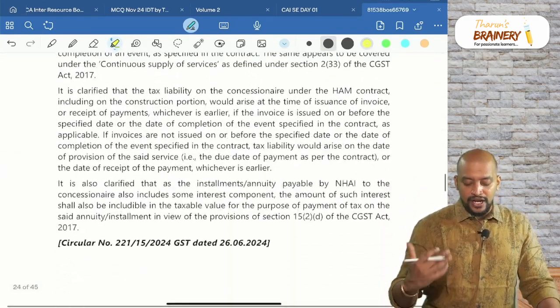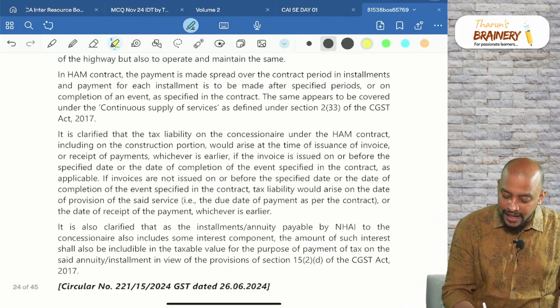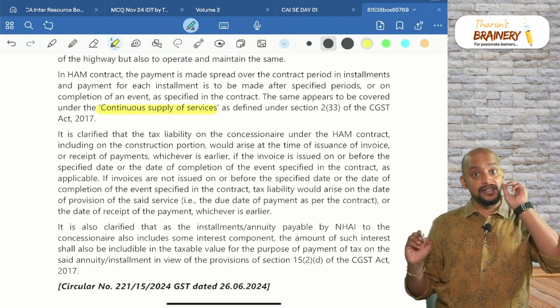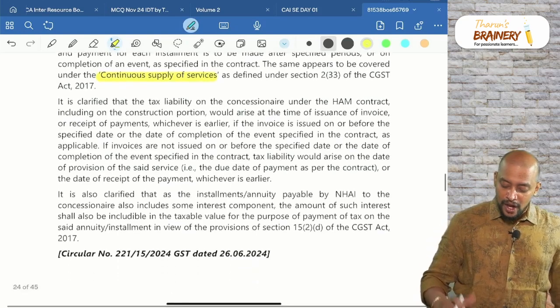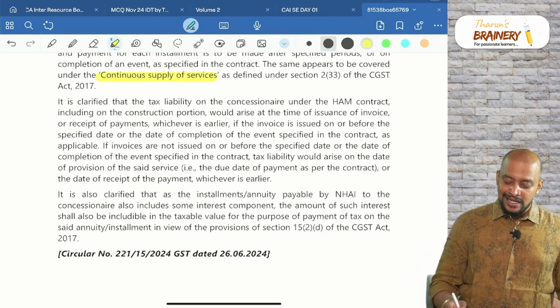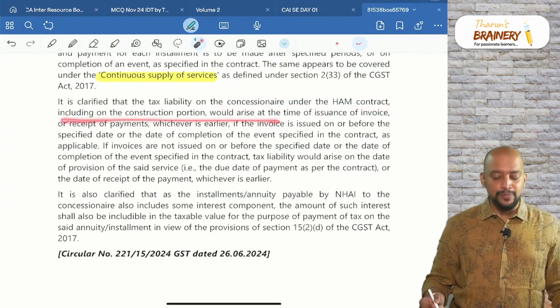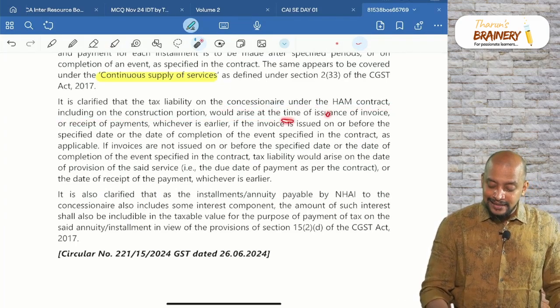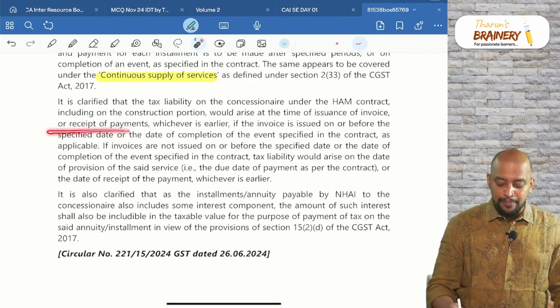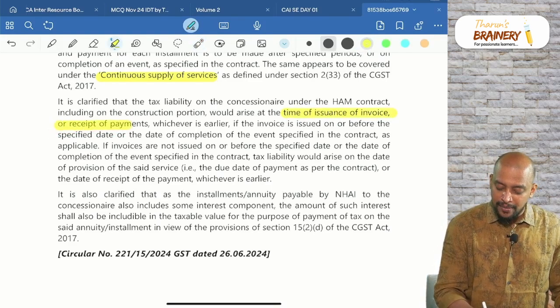That's fine. They are talking about the HAM contracts. But this HAM contract is a continuous supply of service. How to determine the due date of invoice, time of supply, etc.? The tax liability on the concessionaire, including the construction portion, would arise at the time of issuance of invoice or payment, whichever is earlier.